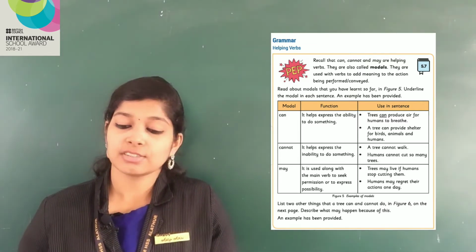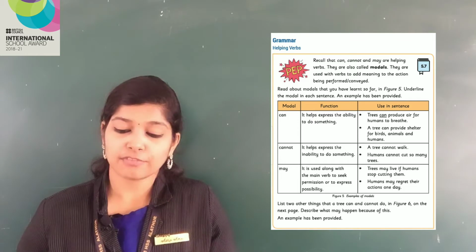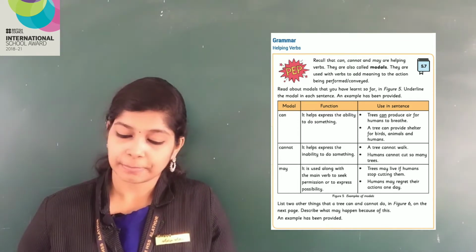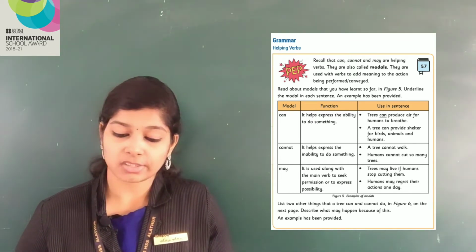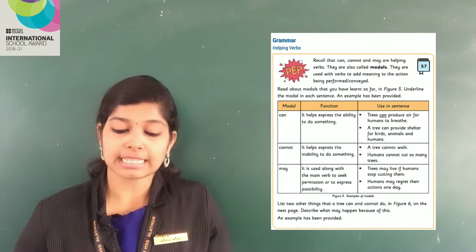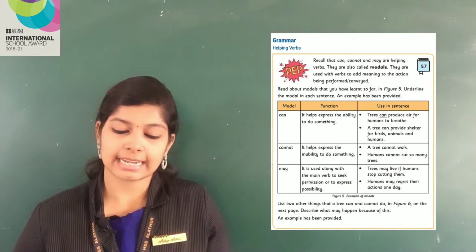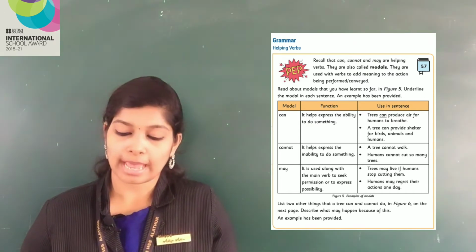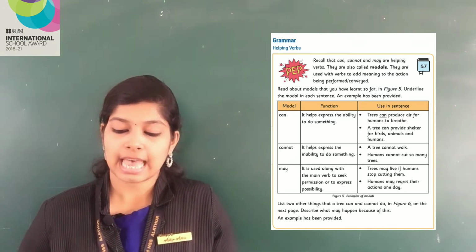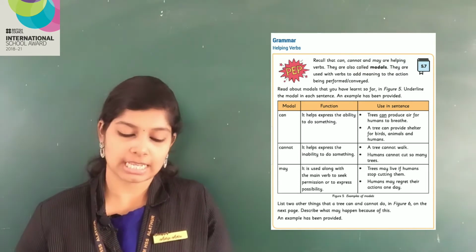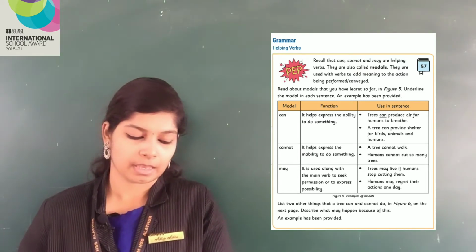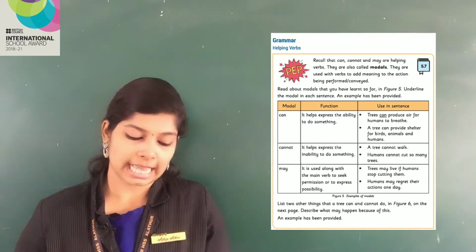Use in sentence: Trees can produce air for humans to breathe. A tree can provide shelter for birds, animals and humans. Now you have to underline the modal can in the sentence. Trees can provide shelter for birds, animals and humans. Trees can provide.